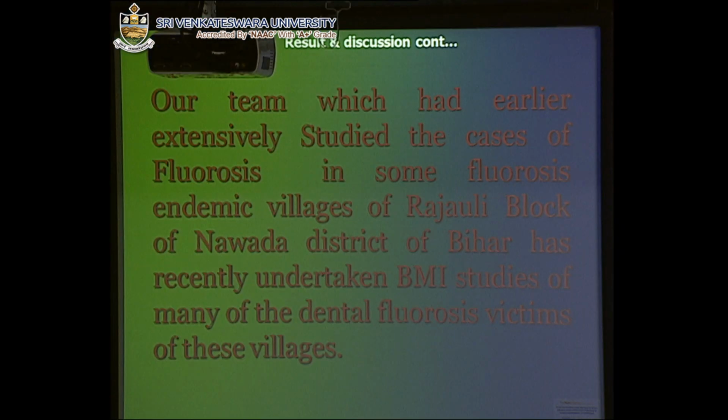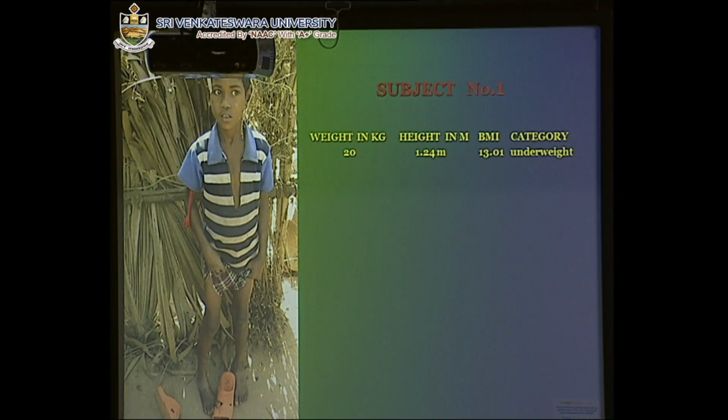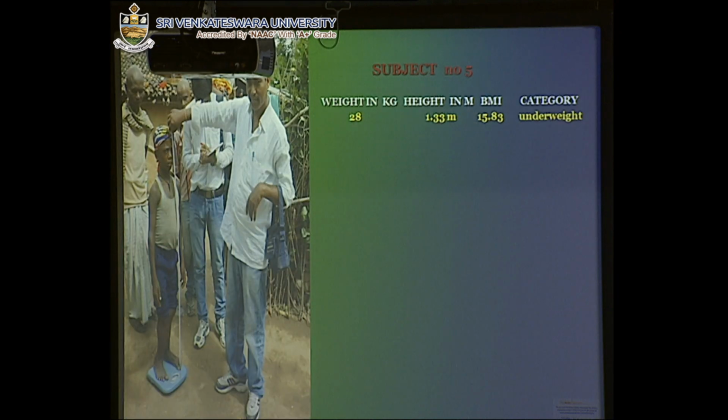Our team, which had earlier extensively studied the cases of fluorosis in some fluorosis-endemic villages of Rajauli block of Nawada district of Bihar, has recently undertaken a BMI study of many of the dental fluorosis victims of these villages. This boy has a BMI value of 13.01, so he is very thin and underweight. This boy has a BMI value of 16.26, so he is also underweight. This girl is 12.40, this girl is 17.36, this boy is 15.83, this boy is 16.22.